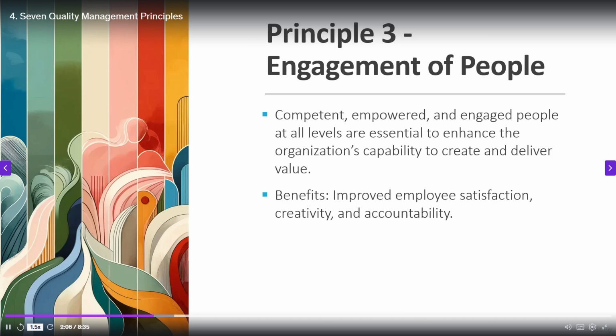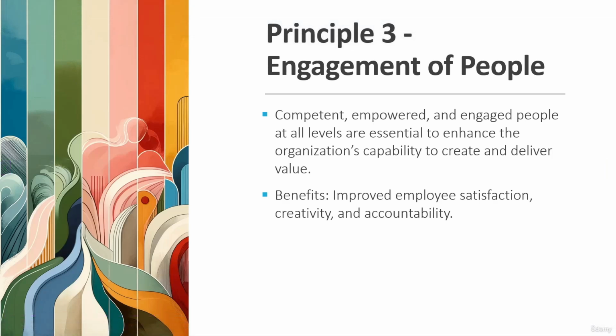Now coming to principle number 3. We talked about the customer in principle number 1, we talked about leadership in principle number 2, and principle number 3 is engagement of people. Basically, here we are talking about the employees of the company. If the employees are competent, trained, empowered, and engaged in development or improvement, then the company can achieve success. That way they can deliver high value to their customers, the customers will be satisfied and the company will grow. That is the role of the employees or the people in the company.